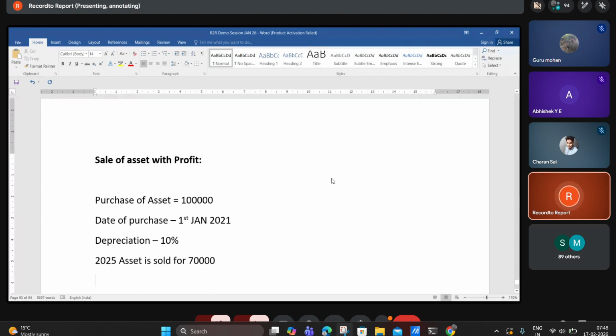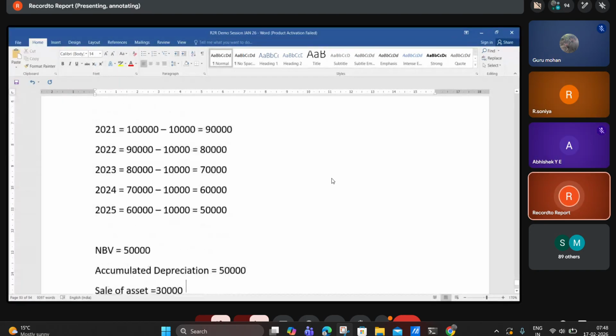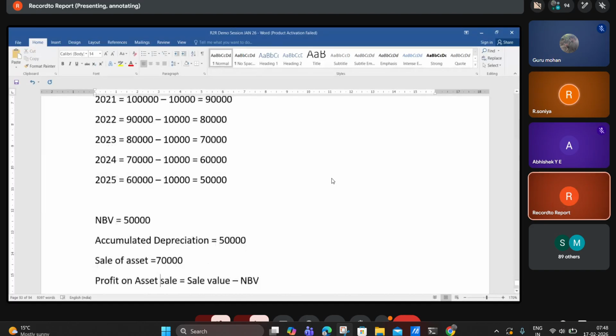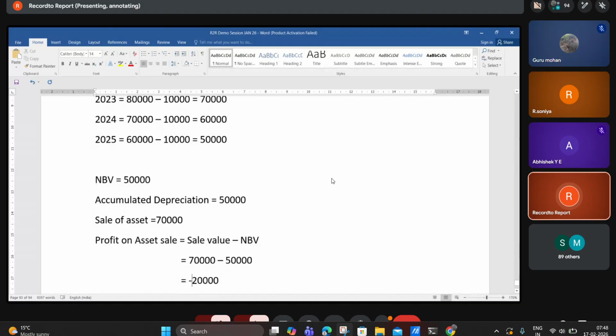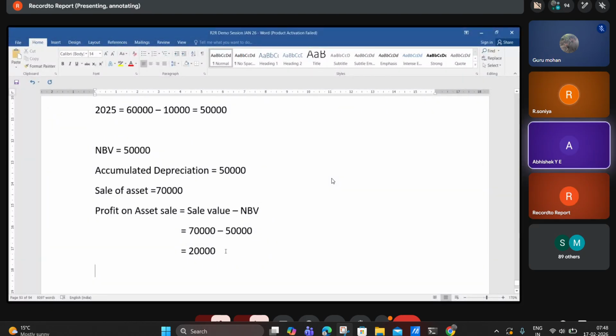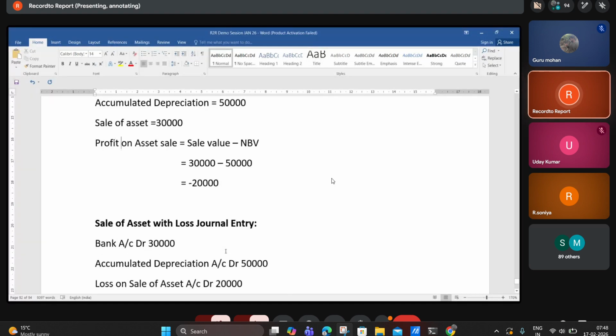What is the net book value of the asset? 50,000. Accumulated depreciation is 50,000. The sale value of the asset is 70,000. What is the profit? 70,000 minus 50,000, so 20,000 is the profit.